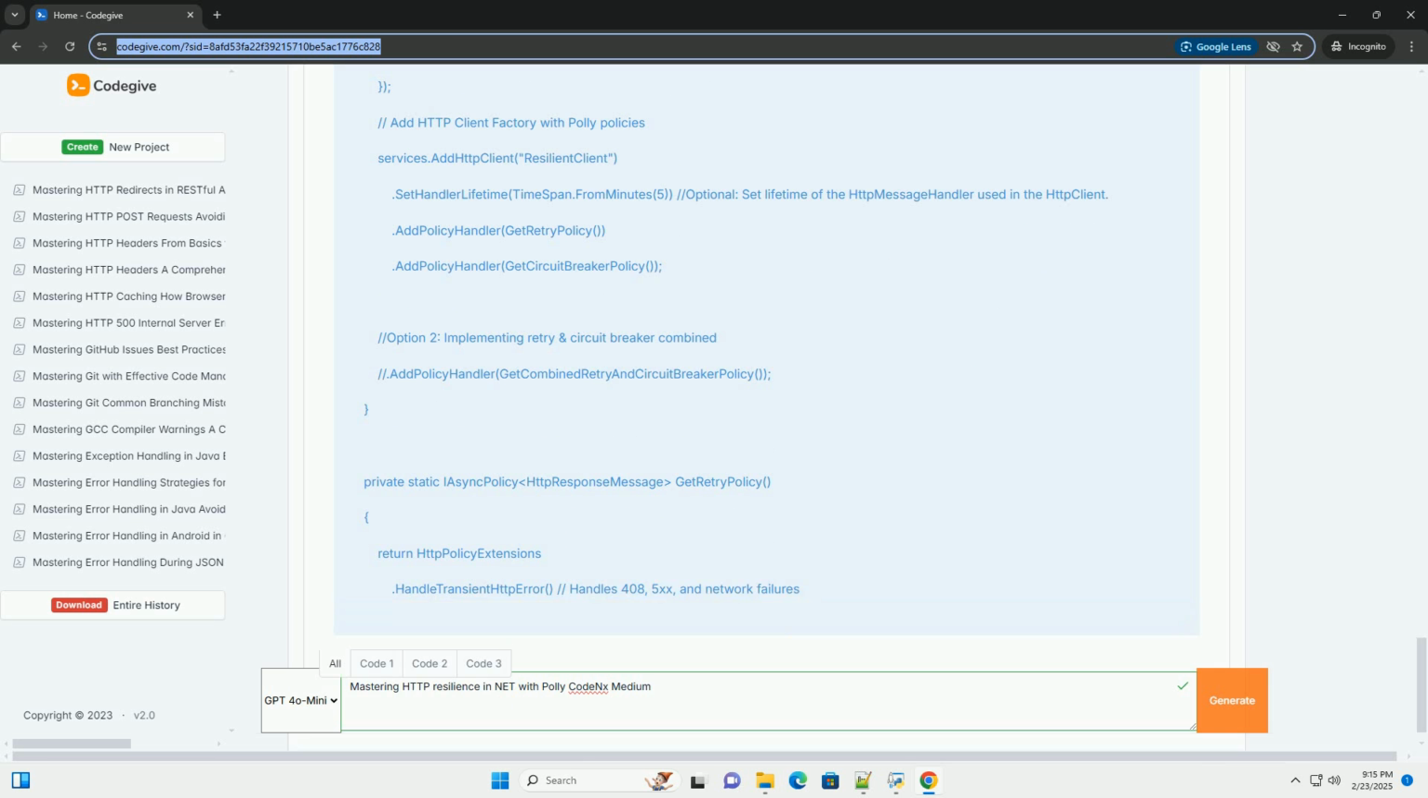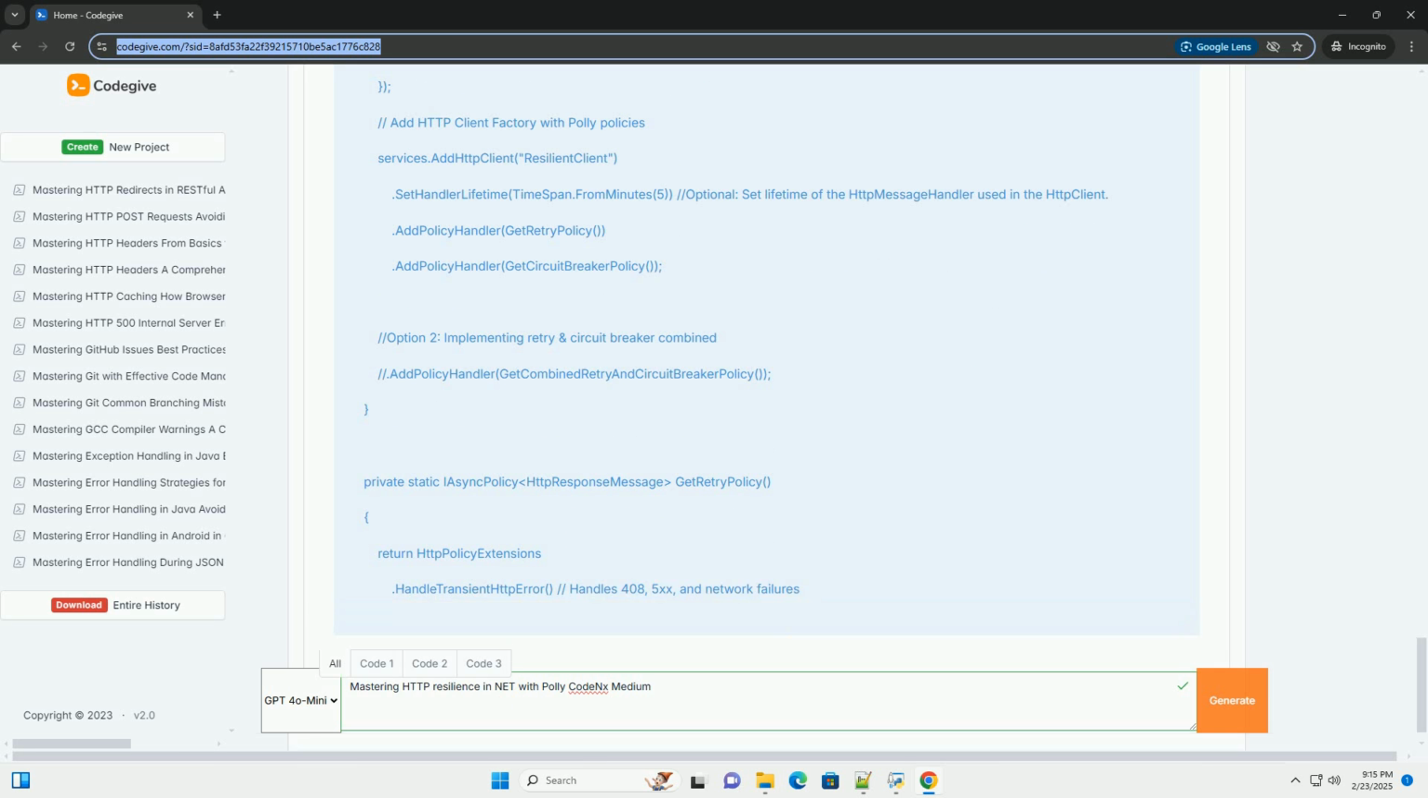TimeSpan.FromSeconds(30) is the duration for which the circuit remains open. During this time, all requests are immediately short-circuited, i.e., they don't even attempt to call the external service, and an exception is thrown. OnBreak is a delegate that's executed when the circuit breaker opens. Use this to log the event and potentially trigger other actions, for example send an alert. OnReset is a delegate that's executed when the circuit breaker resets, transitions from half-open to closed. This indicates that the underlying service is likely recovered.